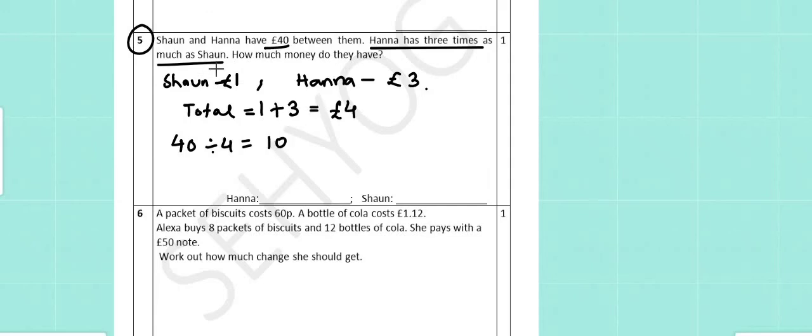that is 10 times our assumed total, which means Sean's amount and Hannah's amount both will be 10 times our assumption, which means that Hannah will get 10 times 3 pounds, which is 30 pounds, and Sean will get 10 times 1 pound, which is 10 pounds.